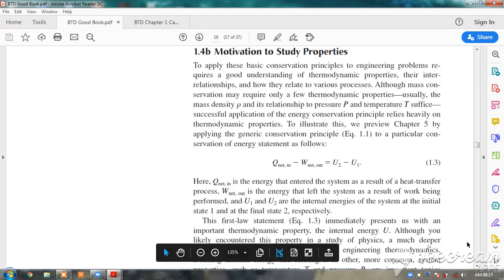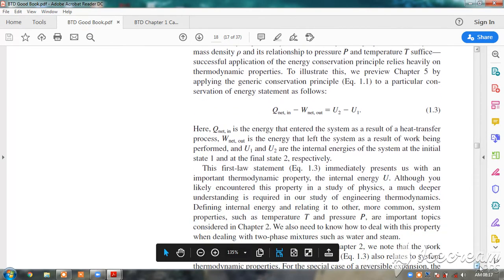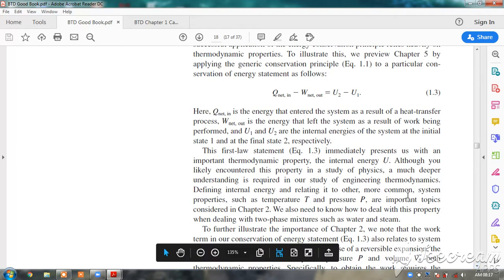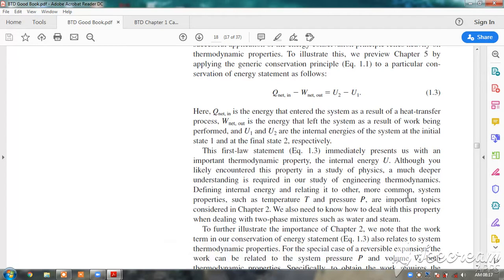So you have one particular conservation of energy statement which is shown here. This is the first law statement, the first law of thermodynamics basically, but I thought it should be discussed in this topic itself. Suppose there is a system and surrounding, and Q net is the energy that is entering the system as a result of heat transfer process.